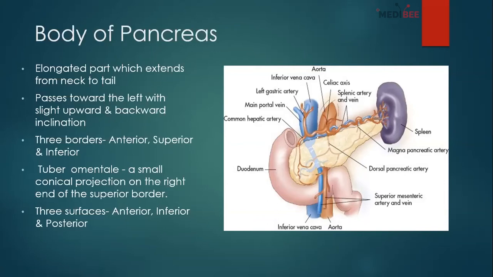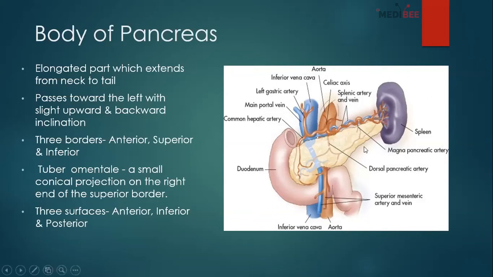There is one thing we are going to find on the superior border called the tuber omentale, a small conical projection on the right end of the superior border, which we can't usually see in our viscera. So you don't have to worry about the tuber omentale.